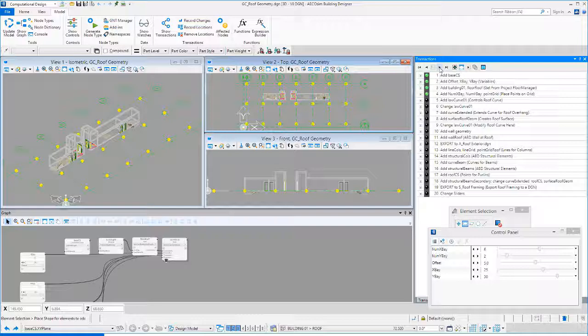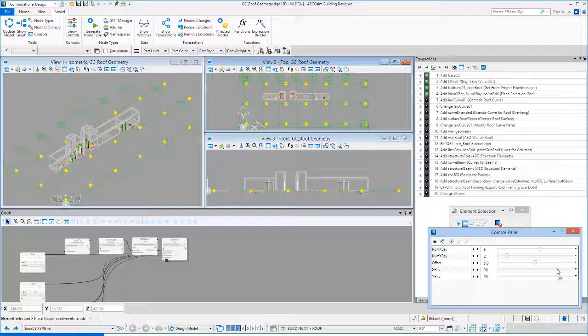I'm going to add a couple more variables. These are just defining how many X and Y bays we have and then creating a point grid, and you can see all the points align with the current grid. And just to demonstrate, if I were to change, for instance, the value of the X bay, I'm just going to slide it over here and make it 30 feet. You can see that all the points move and adjust based on that. Now they no longer line up with my Building Designer grid, so I'm going to switch it back to 25. But you can see how easily you can make adjustments to a Generative Components model.